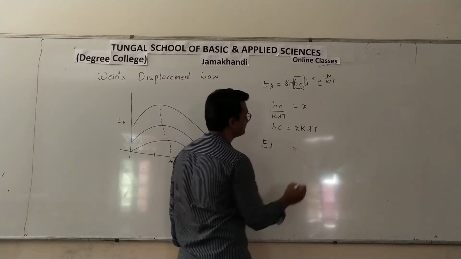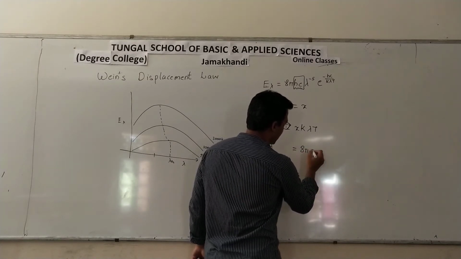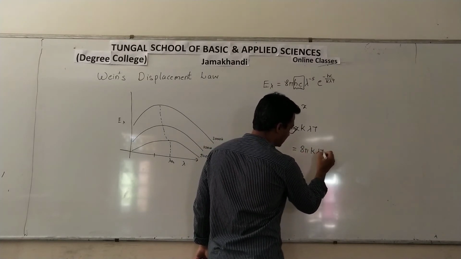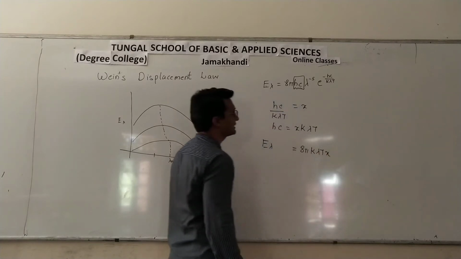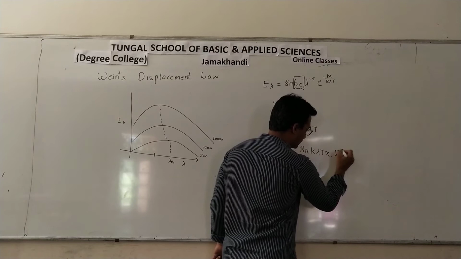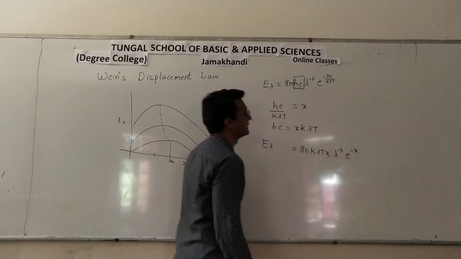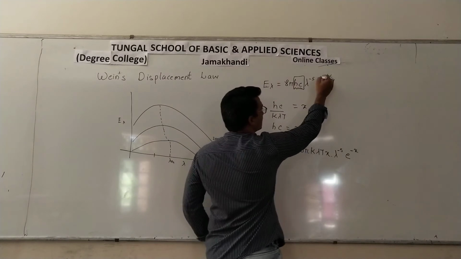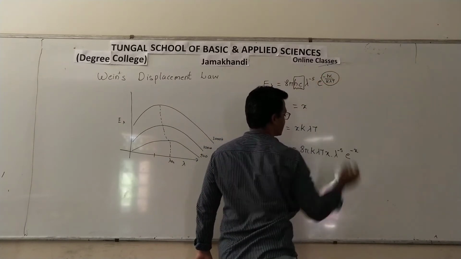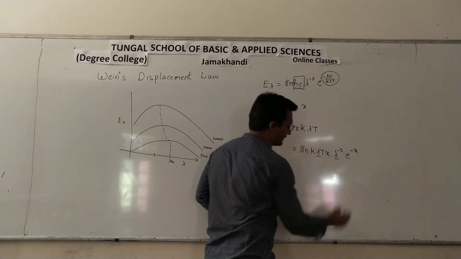So E lambda is equal to 8 pi. In place of hc we have k lambda T into x, multiplied by lambda raised to minus 5, e raised to minus x. Now this lambda and this lambda we can combine.